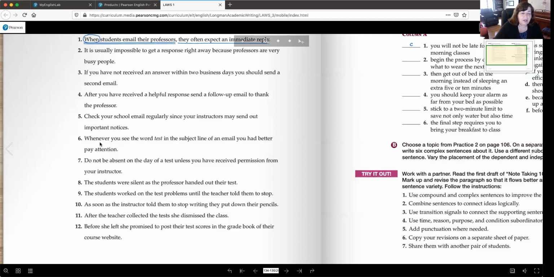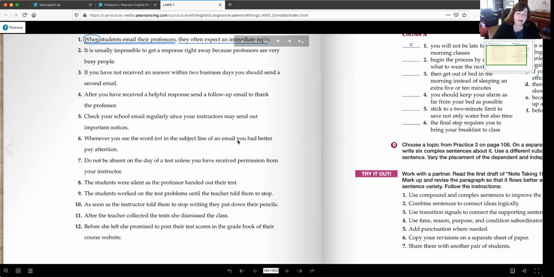Number 6, whenever you see the word test in the subject line of an email, you had better pay attention. Again, if you look for the subordinator, that would be the word whenever, so you would circle that, and automatically now we know that this introduces the dependent clause. So whenever you see the word test in the subject line of an email, we need 2 lines under that because that's the dependent clause.